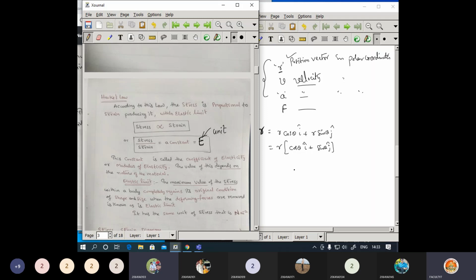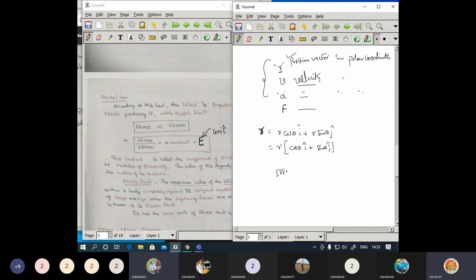So what actually is stress? Stress is force per unit area, F by A. Now what is strain? Strain is the change in length by the original length, change in dimension by original dimension. The units for this will be centimeters divided by centimeters, so strain will have no units.